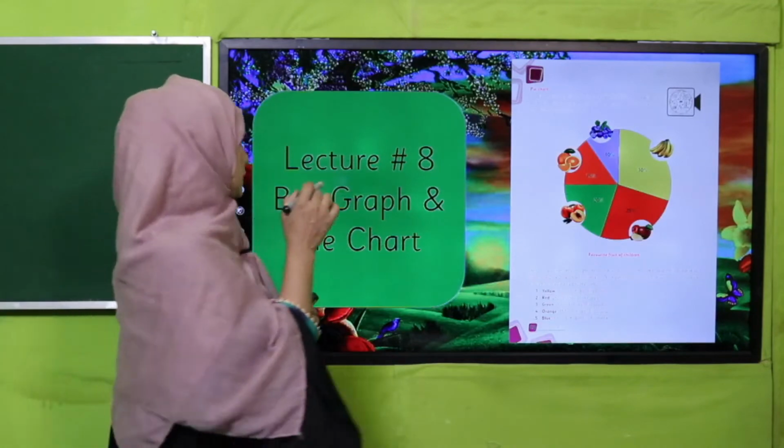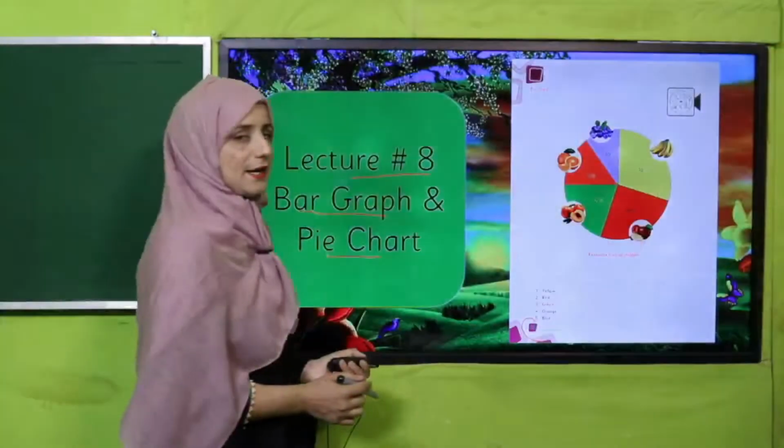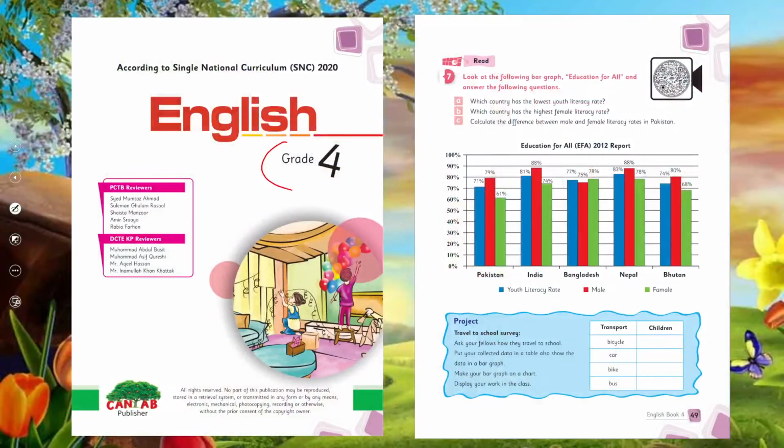In today's lecture number 8, we will learn about bar graph and pie chart and we will cover page number 98. Before, in English for grade 4, we have already learned about bar graph on page number 49. I hope you remember it. If you do not, you can watch this video lecture again.